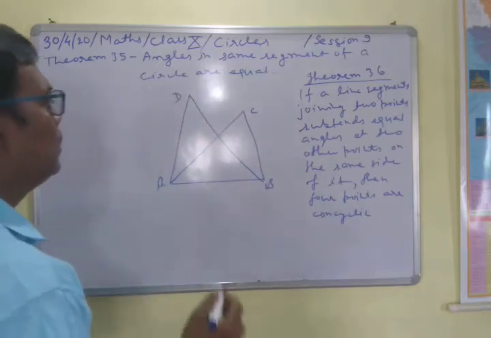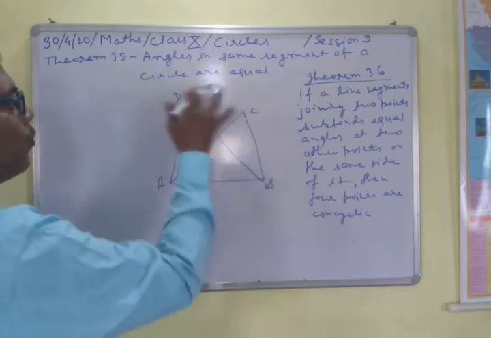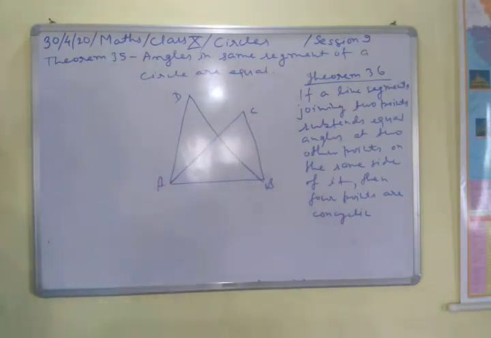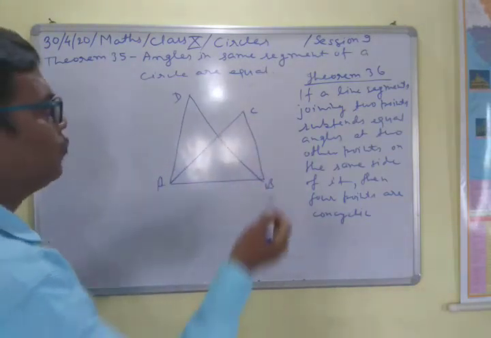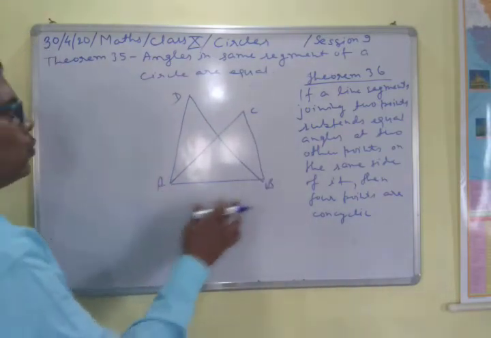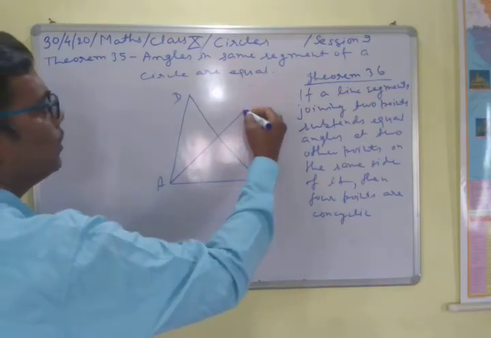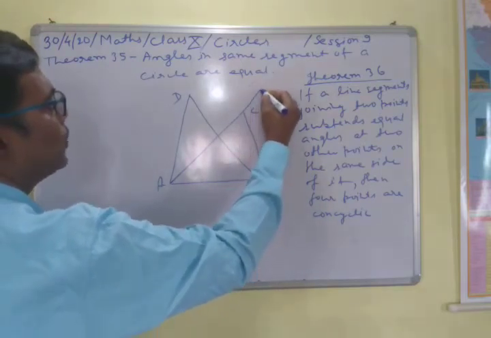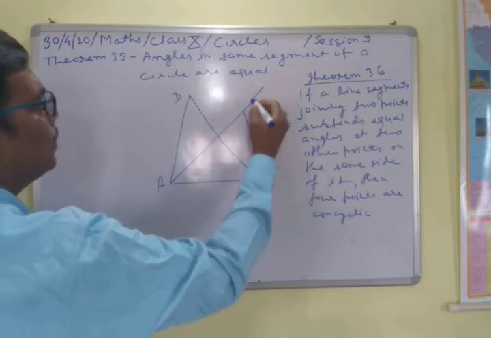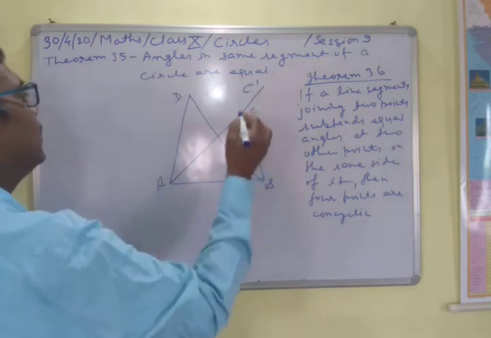Now suppose a circle passes through all 4 points, then the theorem is proved: the 4 points are concyclic. But if the circle does not pass through all these 4 points, then by extension, suppose the circle passes through this point C dash here. That is not C.